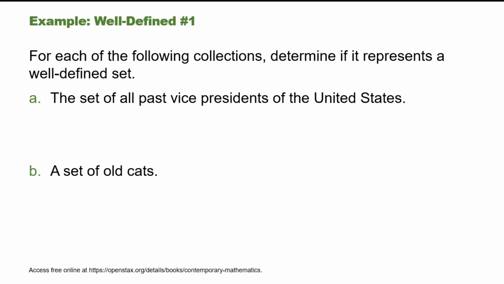Example, well-defined number 1. For each of the following collections, determine if it represents a well-defined set. A. The set of all past vice presidents of the United States. Well, from this description, can we determine who is in this set and who isn't? And the answer is yes. You can tell who all of the past vice presidents are without any trepidation. You don't have to be concerned about if you've gotten them all, right? We just know who's in this set and we know who's not. So perhaps yes is not the right answer for that. How about well-defined?